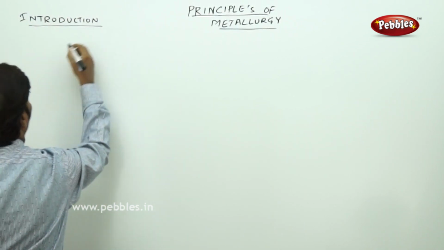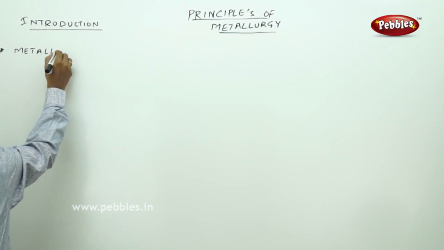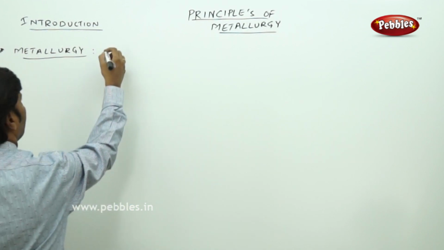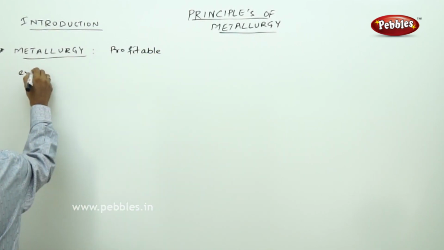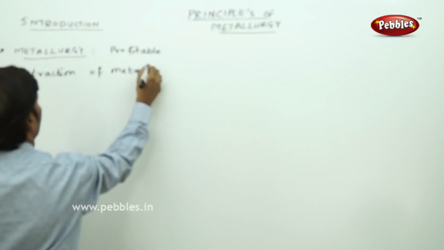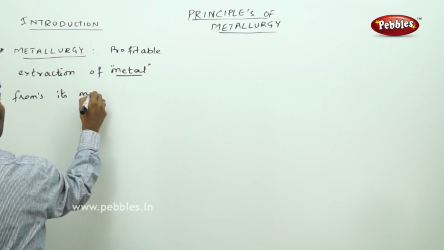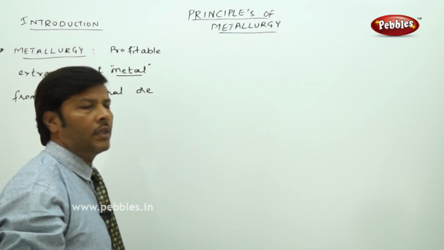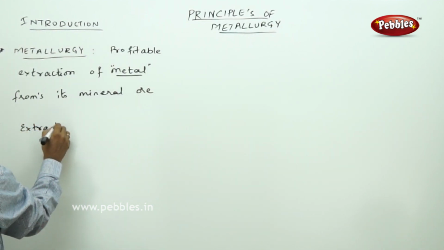When you go for metallurgy, metallurgy is a branch of chemistry which deals with the profitable extraction of metal from its mineral ore, the extraction of metal.